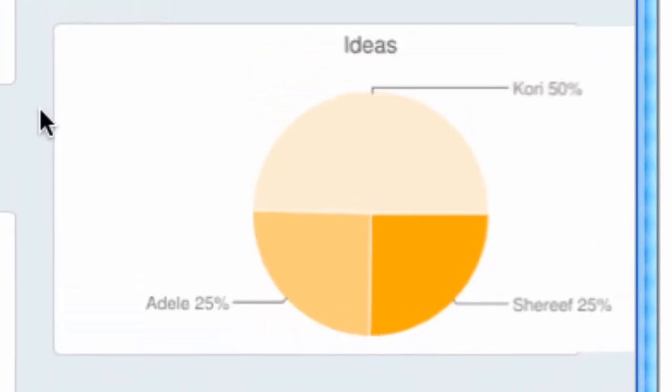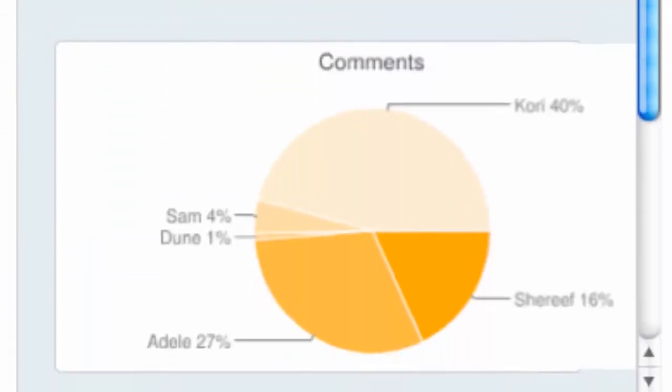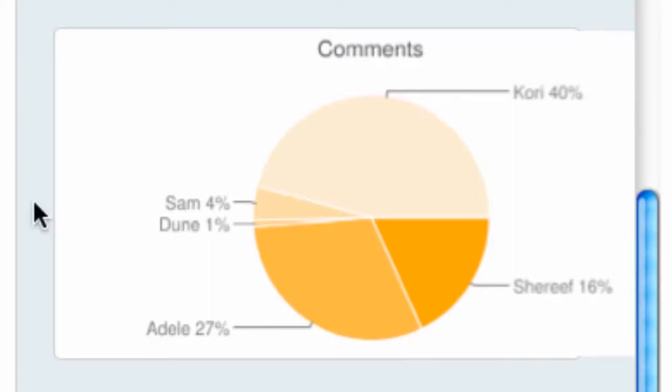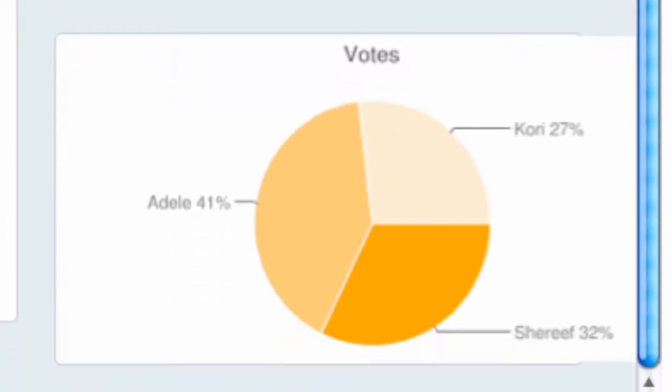Now, the ideas pie chart is very simply who proposed the ideas and what percentage of the ideas in this particular retrospective were proposed by each person. Now, the comments pie chart is merely the number of comments that each person contributed. It's not necessarily about quantity here, but more so about the quality of the comments. So be sure to dive in deeper to find out who really provided substantive comments. And lastly, we have the votes. And this is just what percentage each person contributed in terms of the votes, who's been driving this work forward.